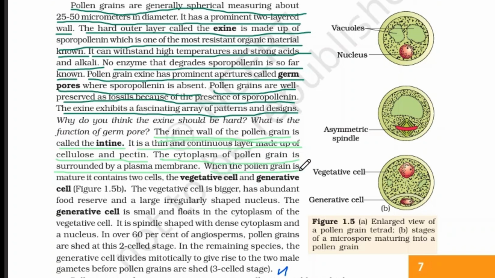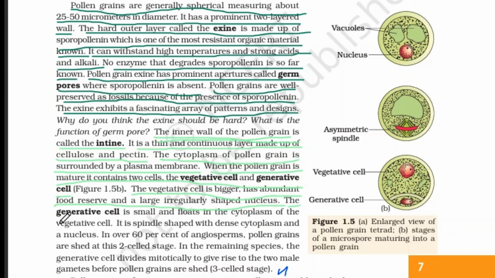When the pollen grain is matured, it contains two cells, the vegetative and generative cell. The vegetative cell is bigger, has abundant food reserve, and a large irregular-shaped nucleus.